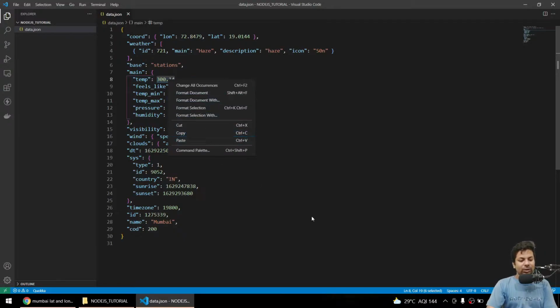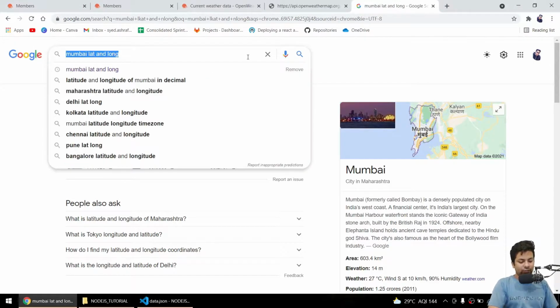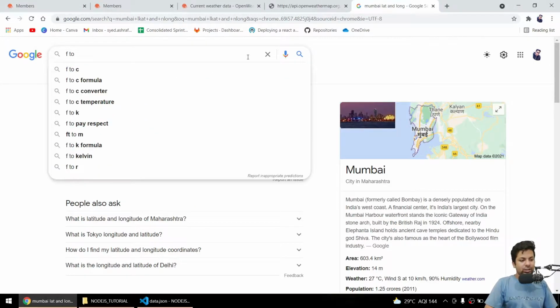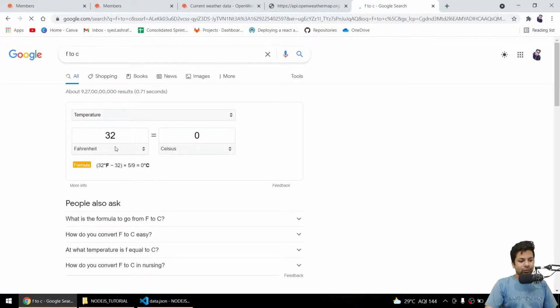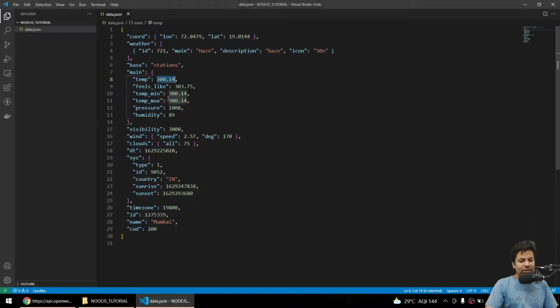So if we just copy, change Fahrenheit to Celsius, so we'll give Fahrenheit is 300, so Celsius 148. So that's too much hot, so it's not in the Fahrenheit, I think.